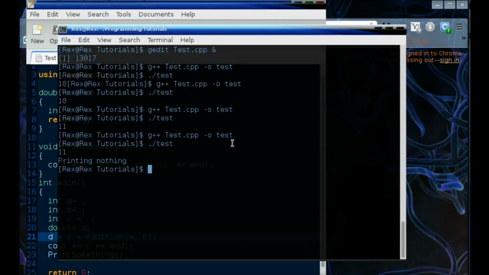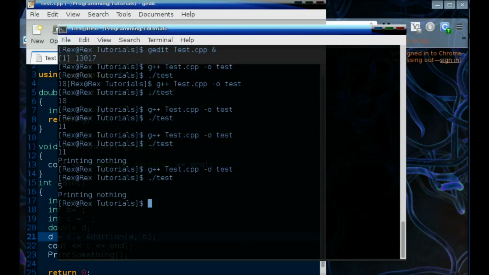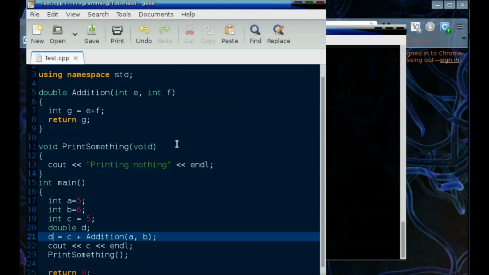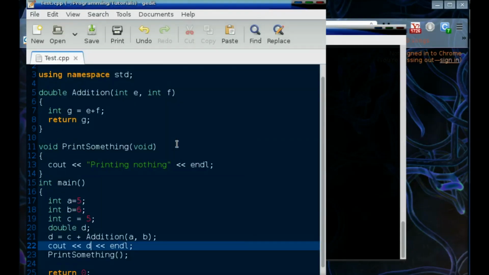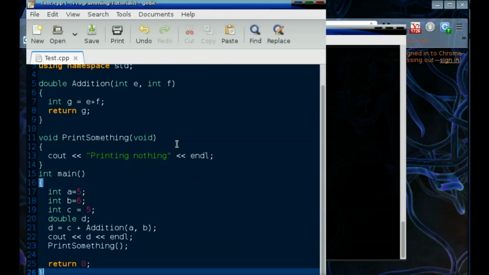Let's see what we got. Okay, now let's just print D here. Yep, see, 16. That's 5 plus 5 plus 6. Simple enough. So that's function, guys.